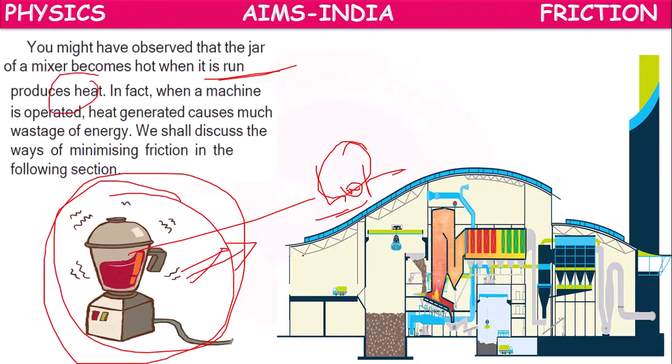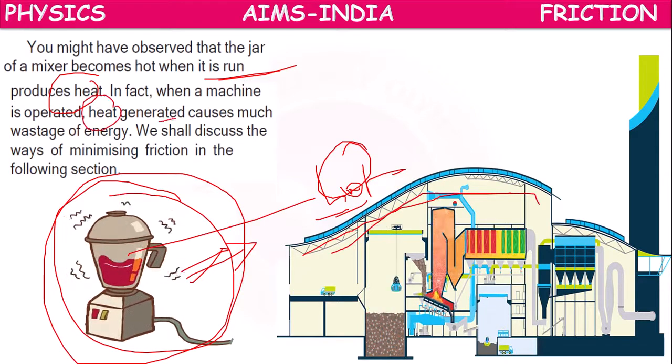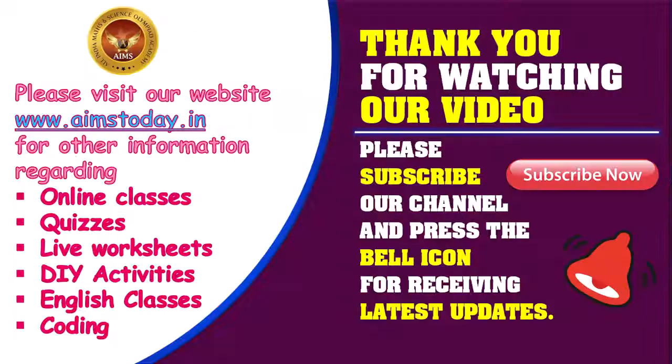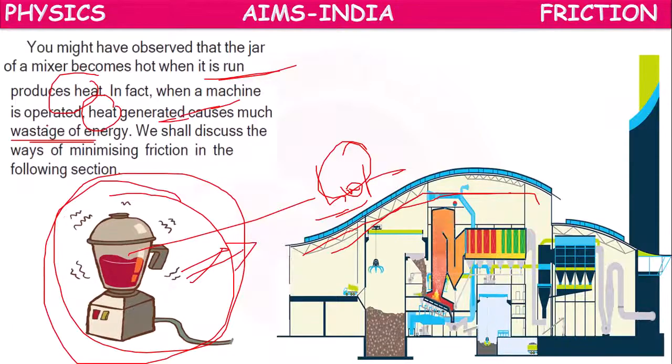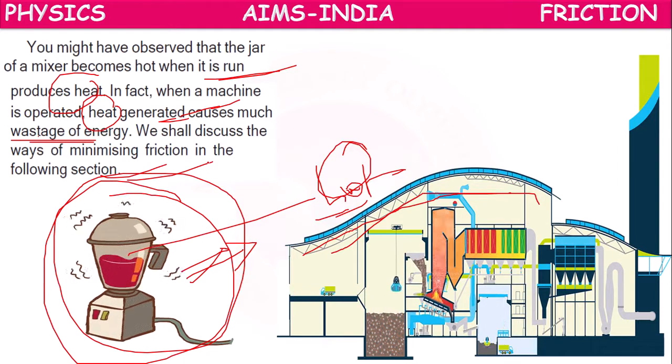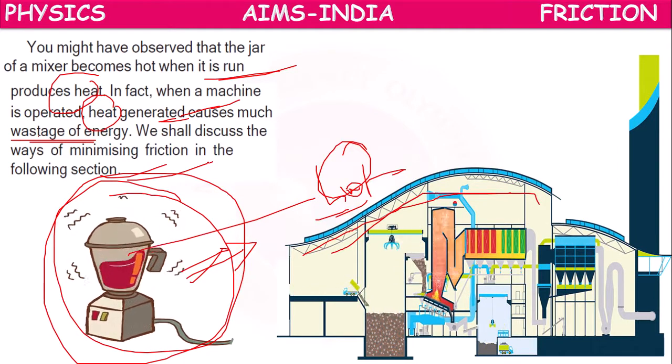Or in factories, when large machines are operated, so much heat is generated between the machines, which causes much wastage of energy. How to reduce this wastage, how to overcome these bad effects of friction, we will be learning later. Okay, children. So friction, in one way it is necessary, in another way it is evil.